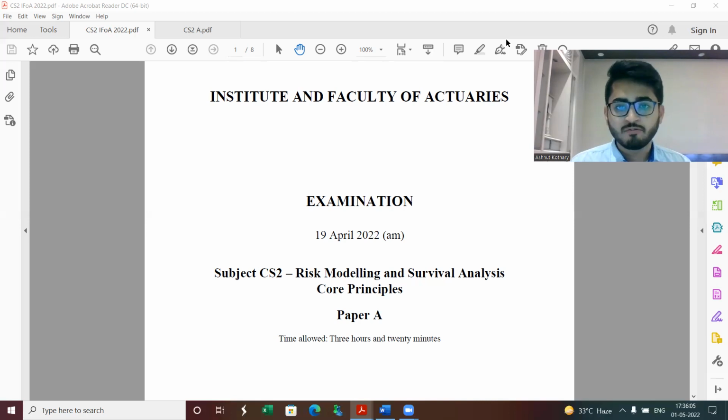As for the estimation of pass marks, a lot of you tend to ask me. If you ask for my opinion, again, it's just my personal opinion. The final marks would be released by IFoA and it could be very far off. But keeping in mind the current difficulty of paper CS2A as well as B, and the historical pass marks, I think it should be 56 plus minus 2. Use this figure with a lot of disclaimer, as the final marks could be way off.